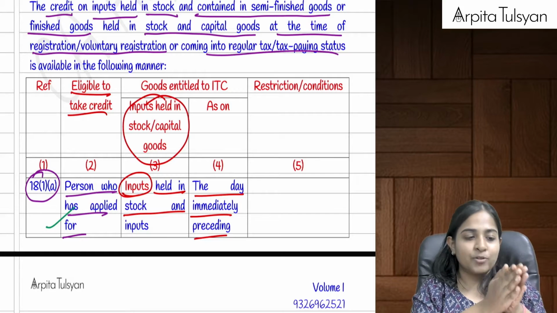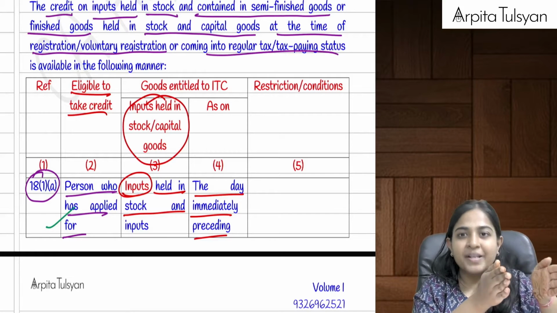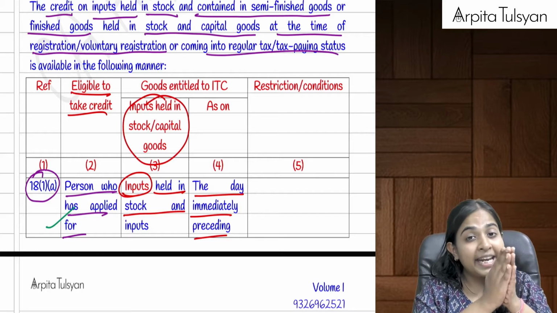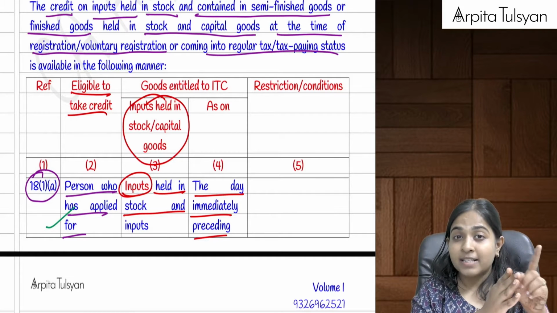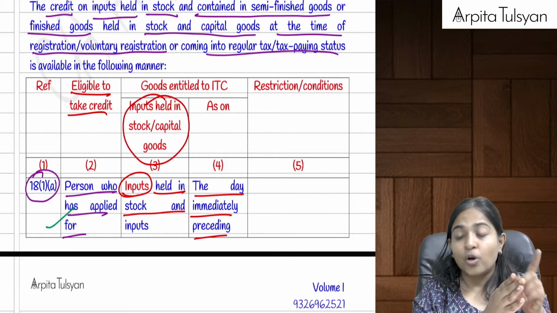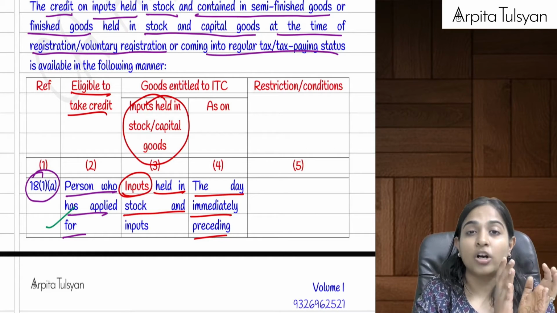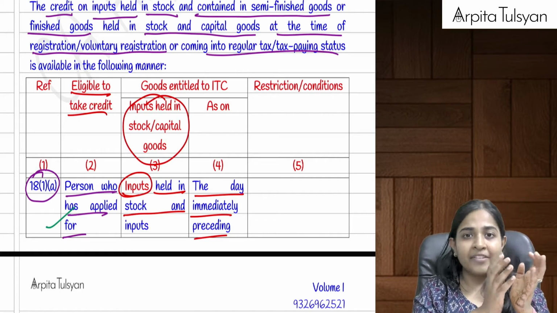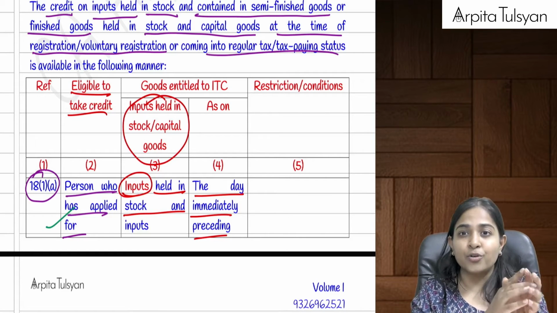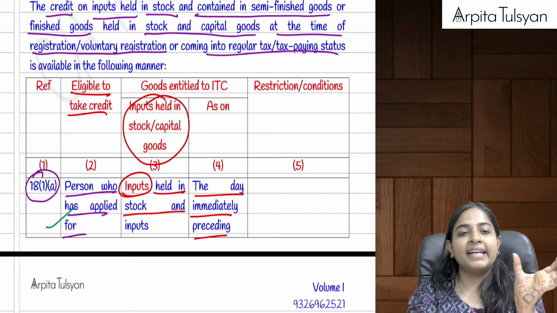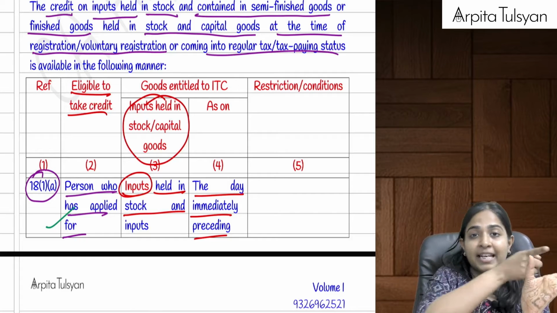So government says, okay, whatever stock you have on the preceding day of registration, only inputs, not services also, not capital goods also, only your ITC contained in the stock. You can be having some raw materials, finished goods, some WIP, whatever is the amount of ITC contained in that, which was purchased during the last 1 year.